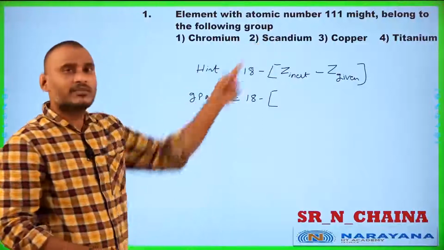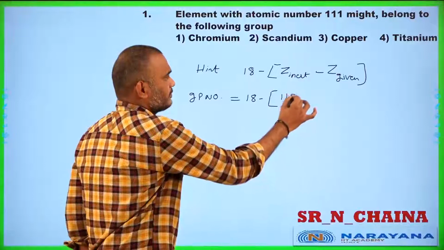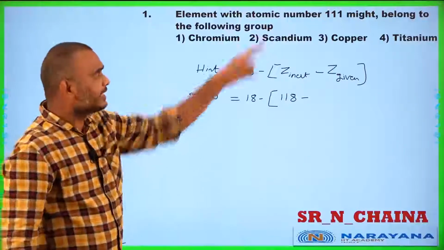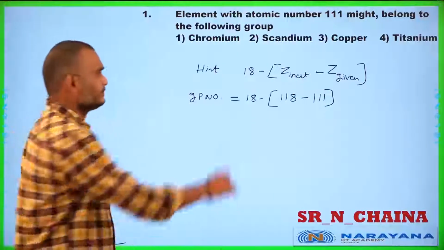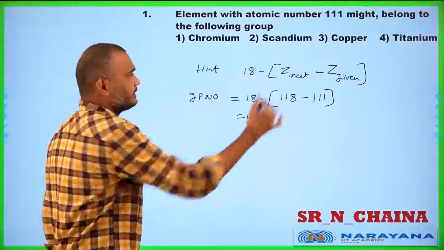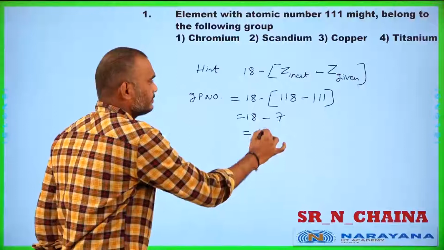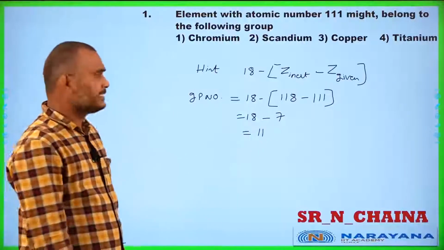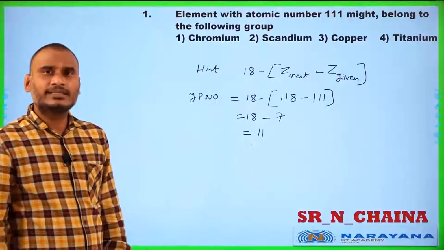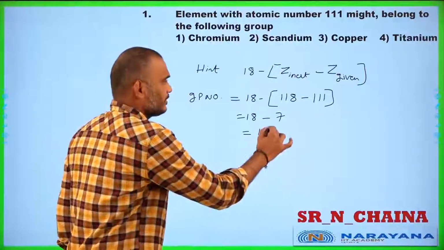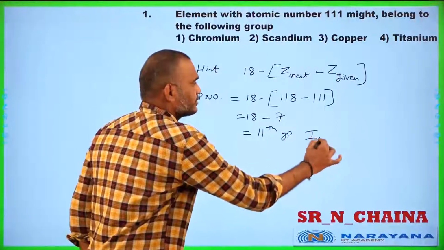The next inert gas after 111 is 118 only. So the group number is 118 minus 111, that is 7. Then 18 minus 7 is 11. Is it right? The group number of the element is 11. The 11th group is nothing but the first B group.